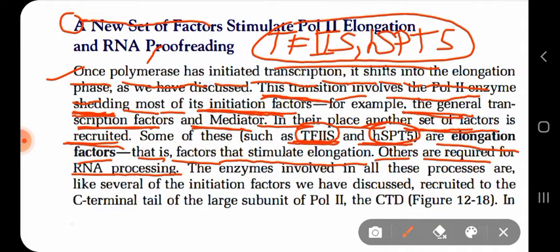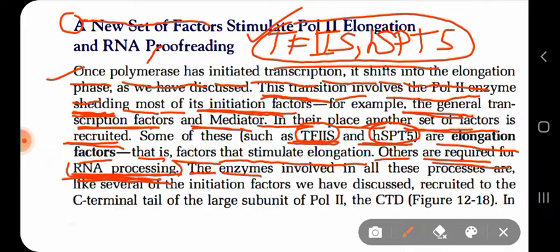Other elongation factors are also required, but they are involved only in RNA processing. That means after the formation of RNA, we have to modify the RNA, we have to make the RNA stable, and also for the future process of translation to occur, so that our ribosome is able to identify that RNA. So for that we have to process the RNA, also called post-transcriptional modification, like the 5 prime cap formation, then polyadenylation, whatever I have said a little bit ago.